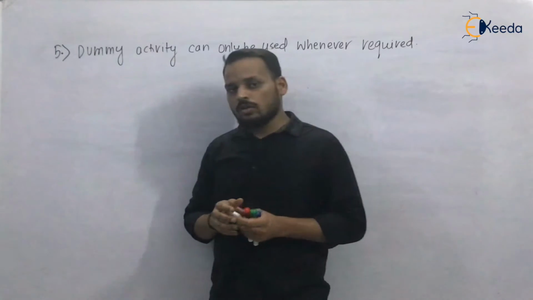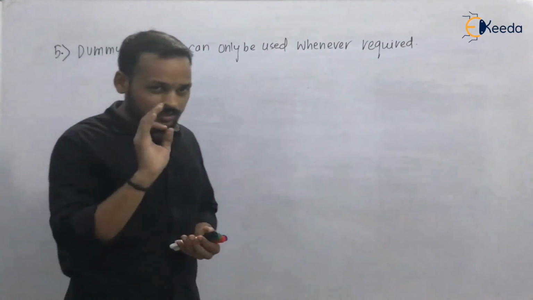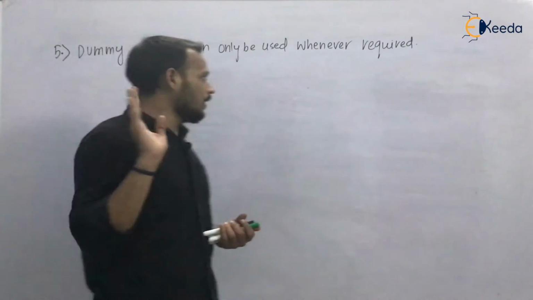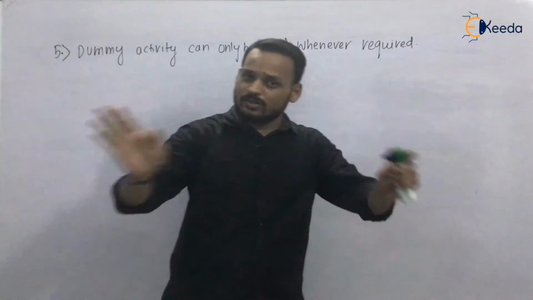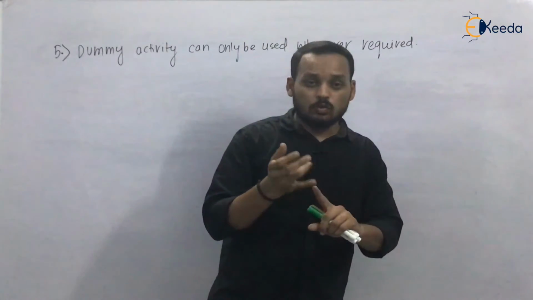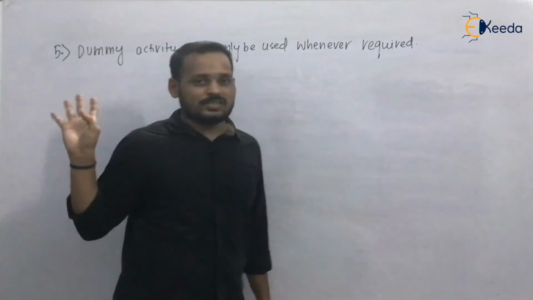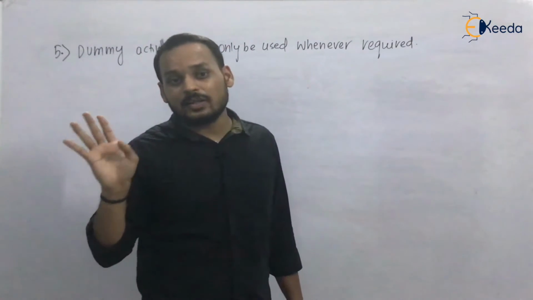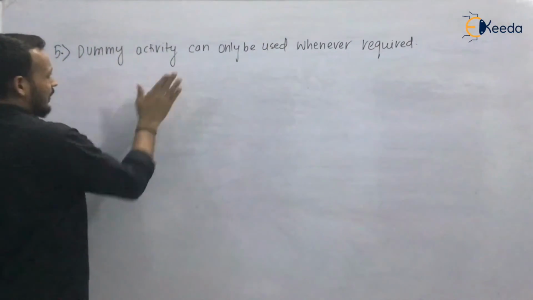Okay, so you have to use it wisely. There is no restriction that you can use only one dummy activity or only 2 dummy activities. There is no restriction on the number of dummy activities in a network diagram, but you have to use it wisely.